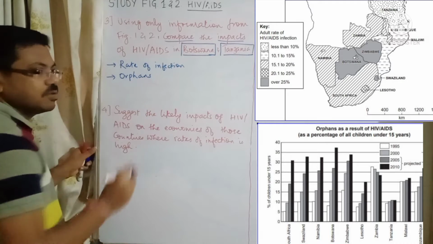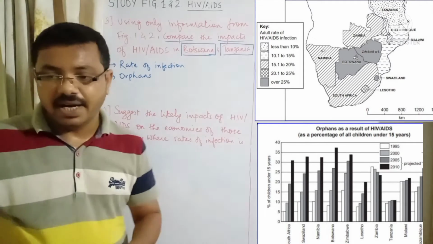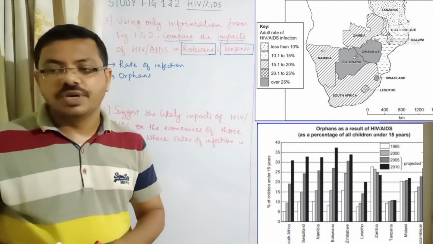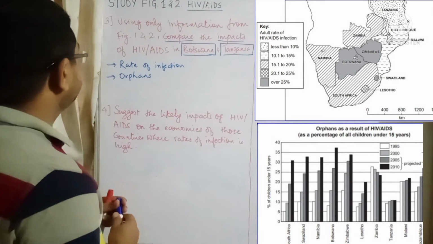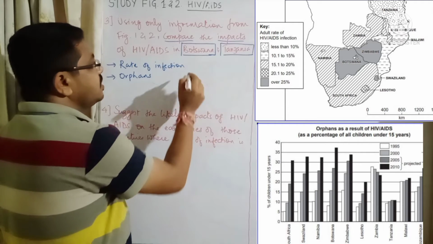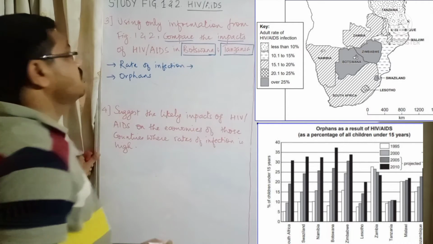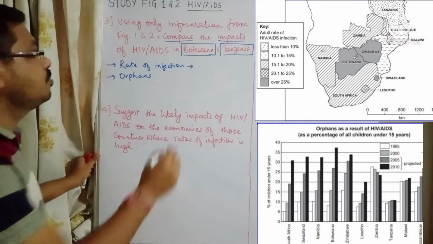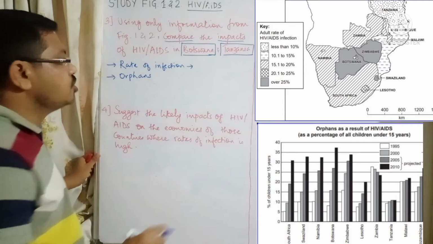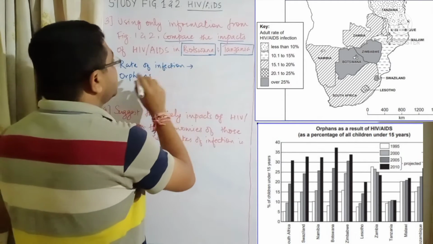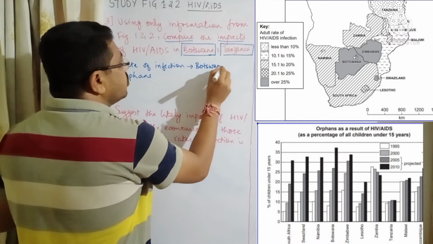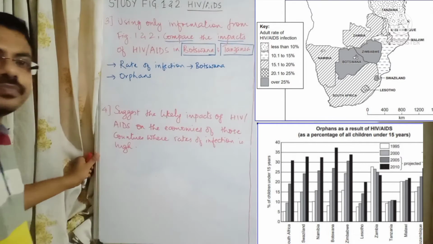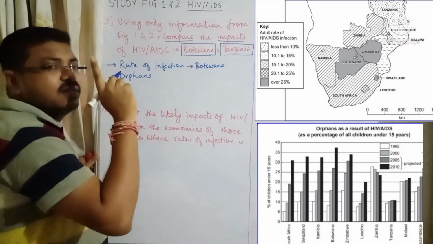This is a 3 mark question, right? So 3 ideas you have to give. Now, first of all, you can see in the image where the rate of infection is high, in Botswana or Tanzania. So what you have to write down is that the rate of infection is higher in Botswana and it is lower in Tanzania.